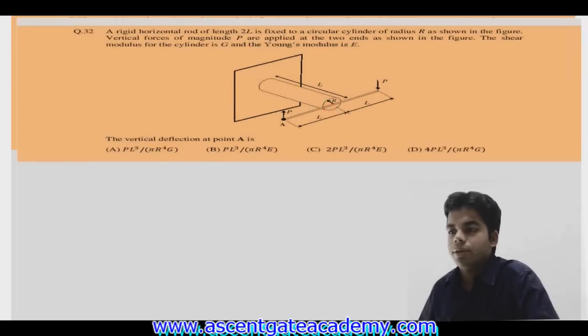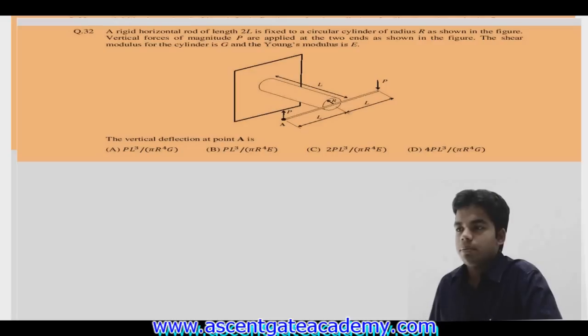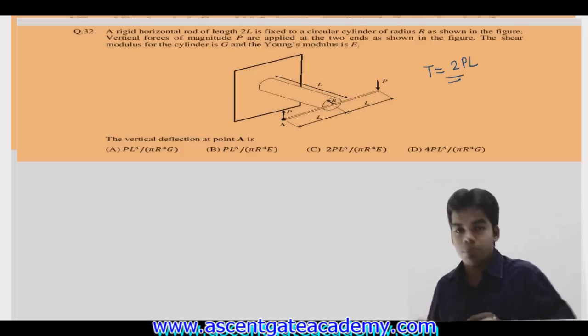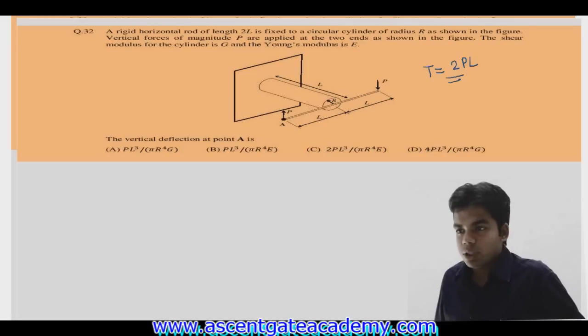Okay, and we are applying a moment. You can call it a couple. How much couple will act? At this particular circular cylinder, a couple will act, since the two forces P are acting at a distance of 2L. So the total twisting couple acting will be equal to 2P into L. So we have a circular cylinder which is subjected to a torque of 2PL. Getting this or not?